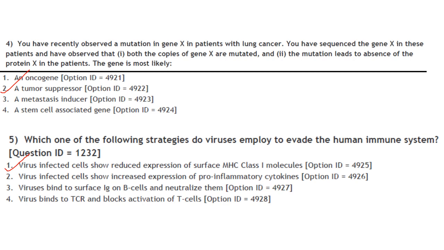Then next one. Which one of the following strategies do viruses employ to evade the human immune system? Virus infected cells show reduced expression of surface MHC class 1 molecules. That is the answer.